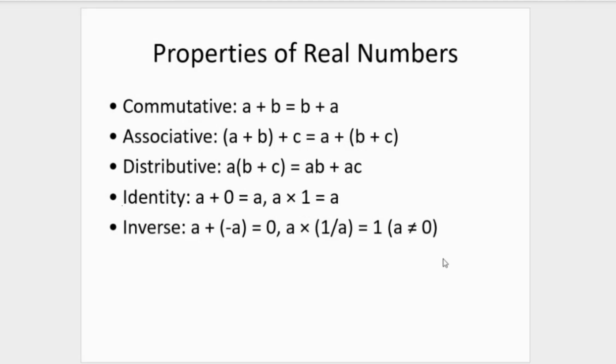So the first property we have is the commutative property. Now the commutative property has to do with the addition operation. It states that for every real number, so let's say you have two real numbers, A and B, the commutative property of real numbers is that if you have A plus B, it is the same thing as B plus A. Now, in your head, think of any two random numbers that fall under the set of real numbers. The commutative property is telling us that no matter the order in which you arrange it, their sum is going to be the same.